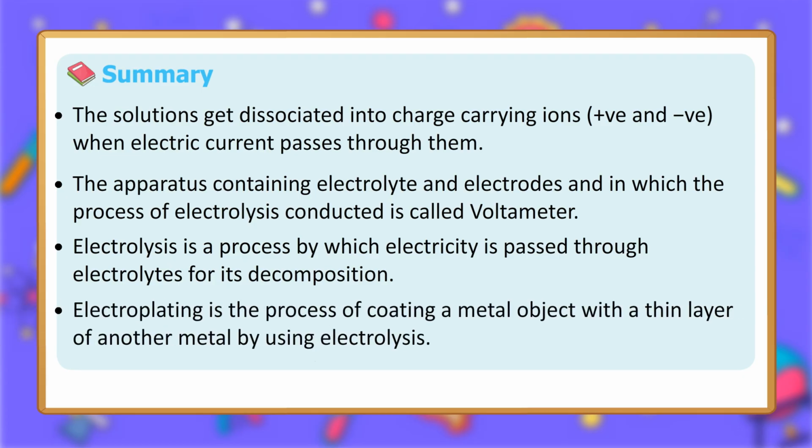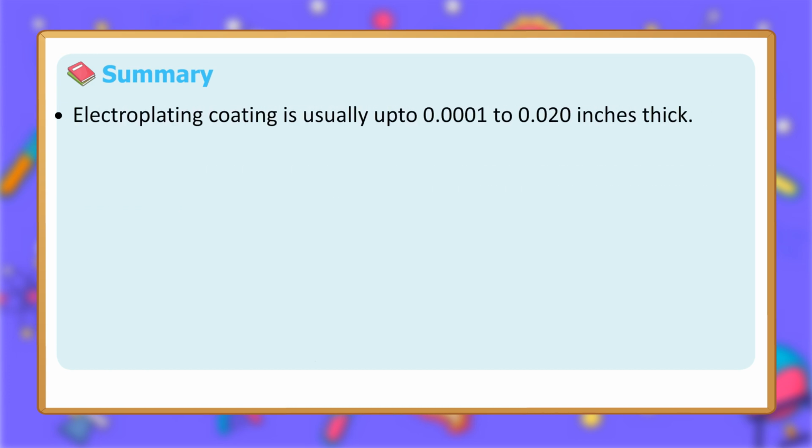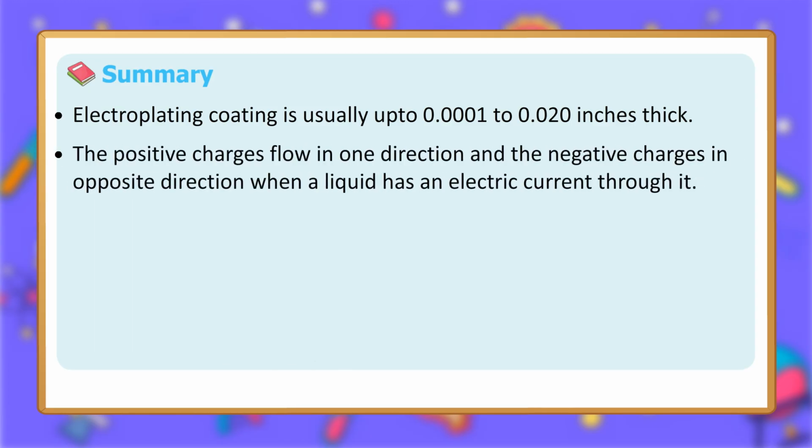Electroplating is the process of coating a metal object with a thin layer of another metal by using electrolysis. Electroplating coating is usually up to 0.0001 to 0.020 inches thick. The positive charges flow in one direction and the negative charges in the opposite direction when a liquid has an electric current through it.